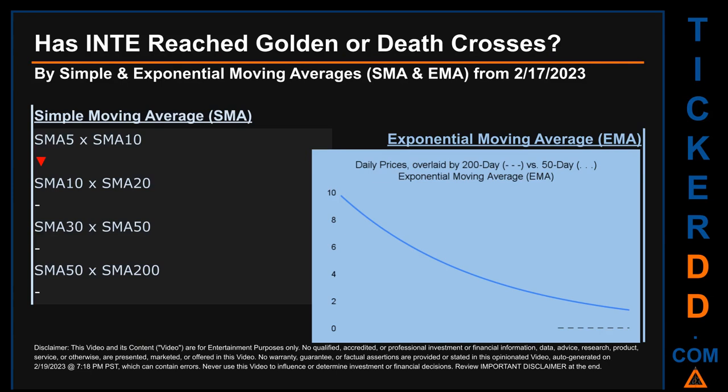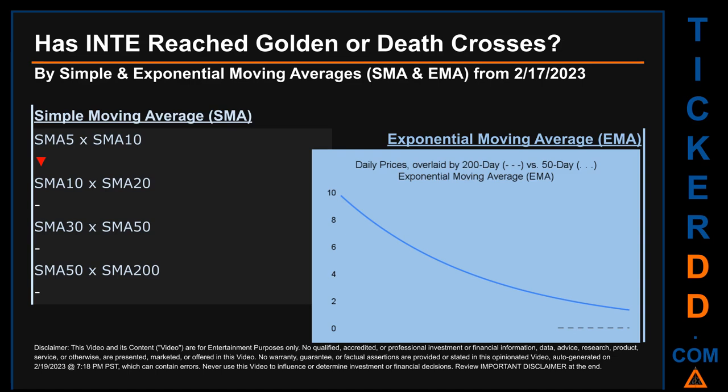For our opinionated analysis off third-party and abstracted data, we decided to look at both simple moving average (SMA) and exponential moving average (EMA). The latter calculates moving average by giving more weighting to recent prices. For EMA, you can be the judge. Look at the generated graph on this page. Has the 50-day EMA line, which is in red, crossed above or crossed below the 200-day EMA line, which is in black? If no crossing can be seen, then no signal could be had. The blue line is daily end-of-day prices.